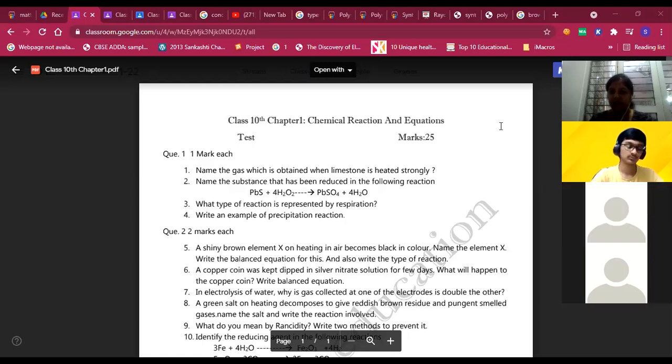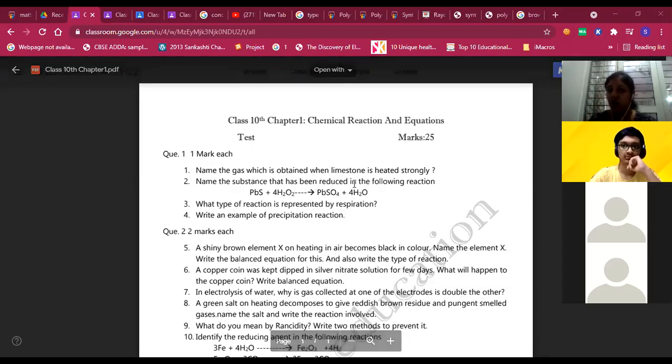Second one, name the substance that has been reduced in the following reaction. Now the proper way of writing the answer. Most students will write H2O2 is reduced. That is the only answer they have written, and I will give you marks for that. But now you have to write the reason along with it.